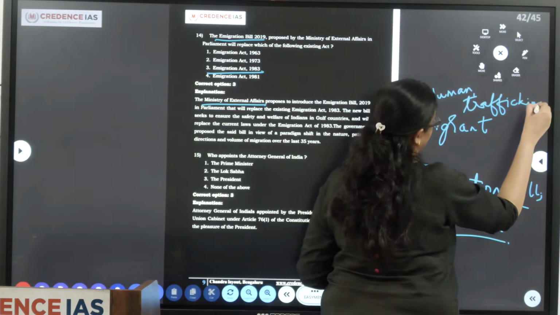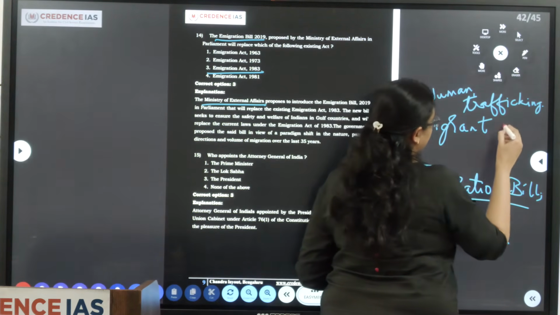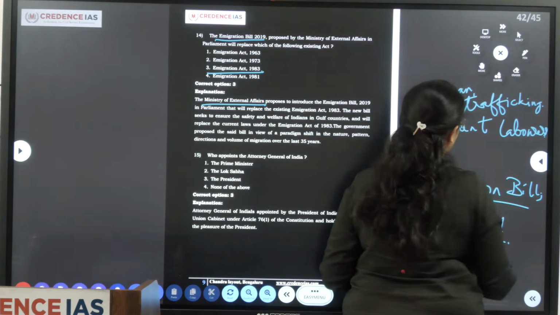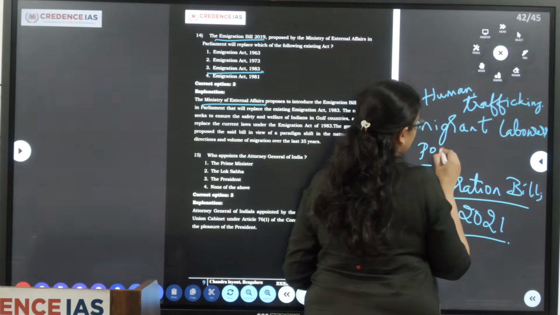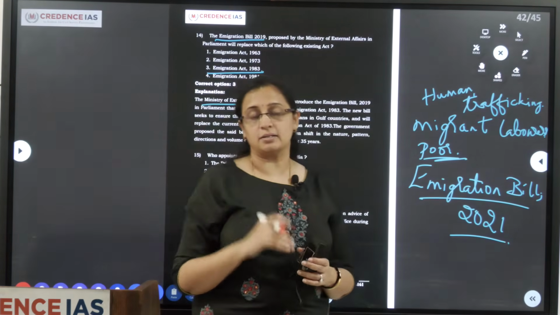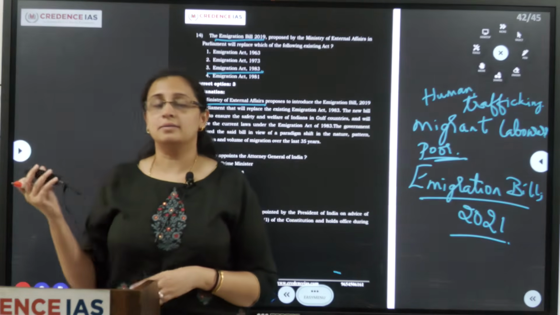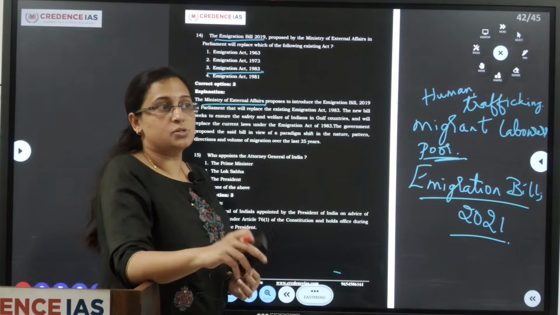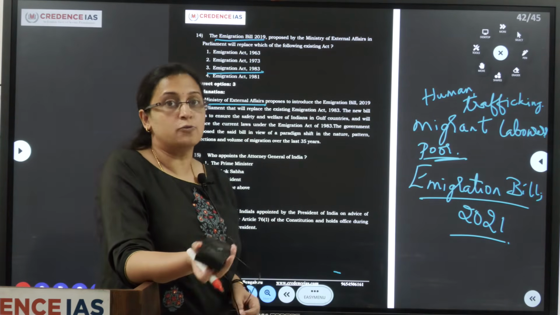taken under human trafficking, and the other migrant laborers, especially in Gulf countries, are subjected to very poor working conditions. Their passports are many times confiscated by those countries. Then they will be asked to undergo bonded labor or forced labor.